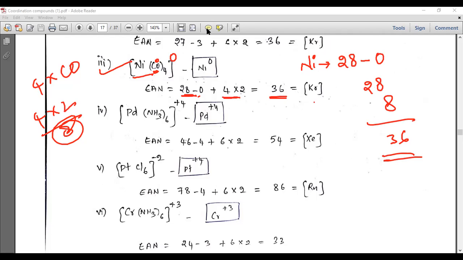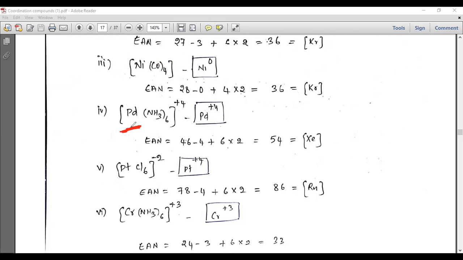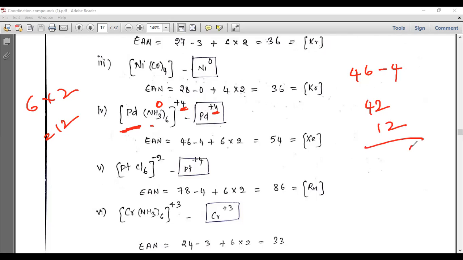And then you can see further other elements. So like here, palladium. The atomic number of palladium is 46. Again the oxidation state of palladium here: ammonia is 0, so 0 + 4 is +4. So you have to remove 4 electrons, then you will get 42 electrons. So again here 6 ligands are there, 6 into 2 you will get again 12. You have to add 12 electrons, 42 + 12 is 54. So again it is getting 54. It is getting more stabilized.